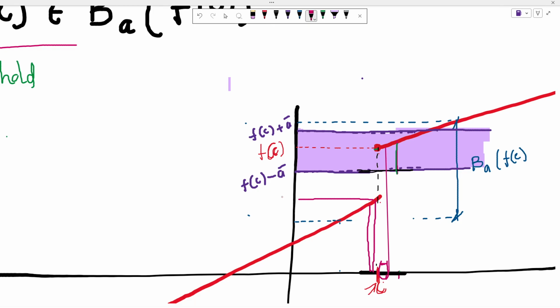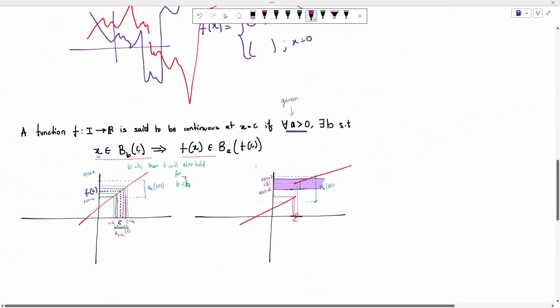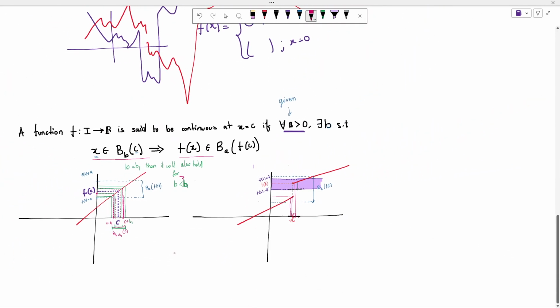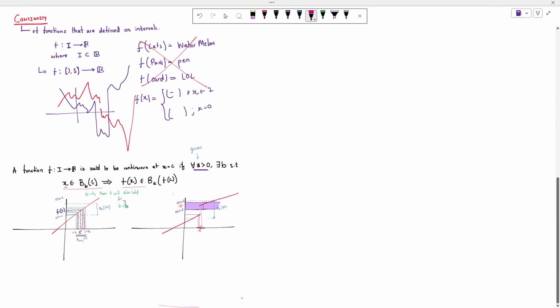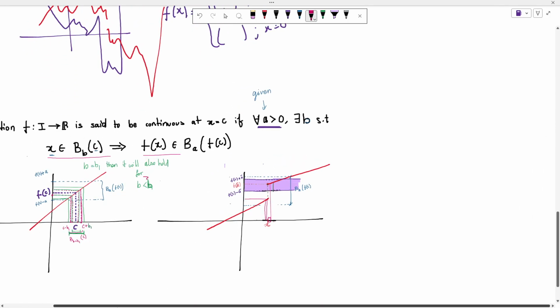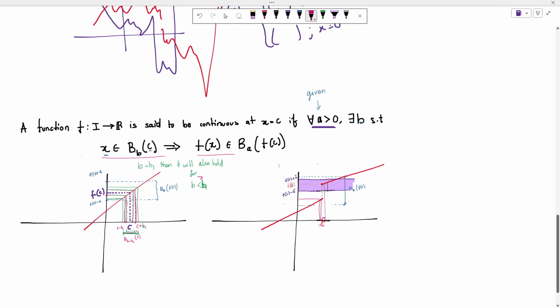So this is indeed the definition that we were looking for. The notion that you don't have to lift your pencil to draw is mathematically conveyed by this definition.